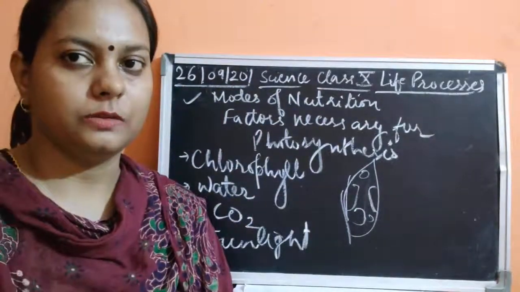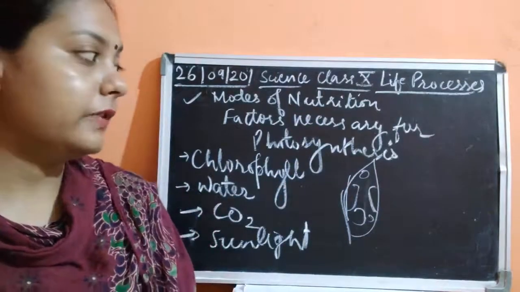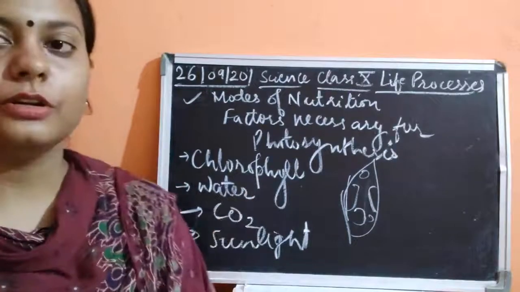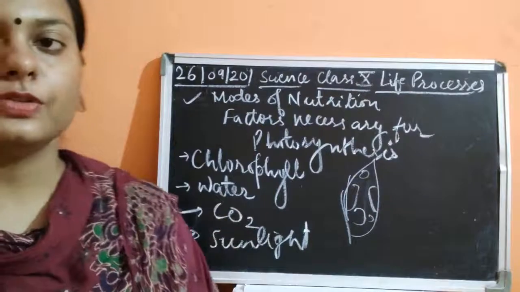No blue black color was obtained. So this was about showing that chlorophyll is necessary for photosynthesis. Now the next is that carbon dioxide is necessary for photosynthesis.